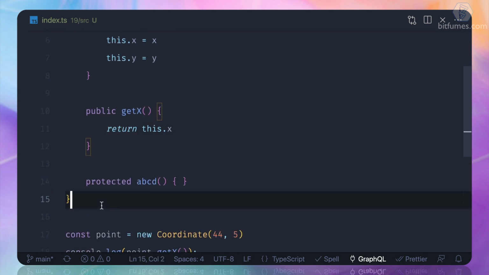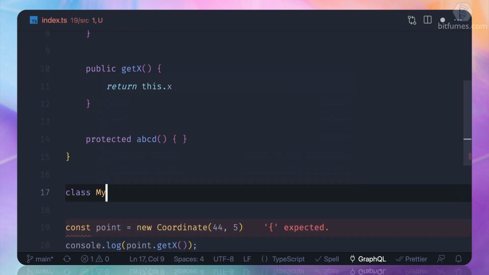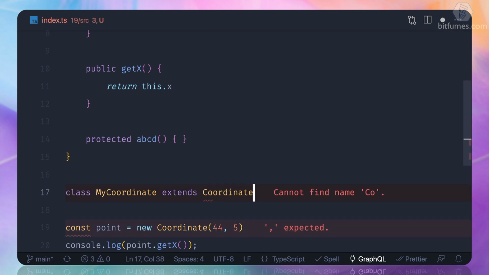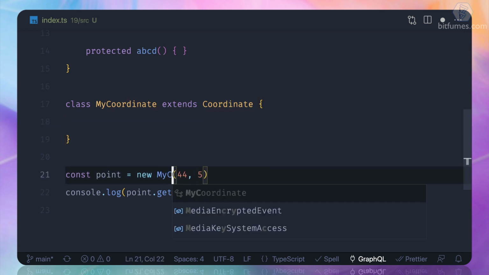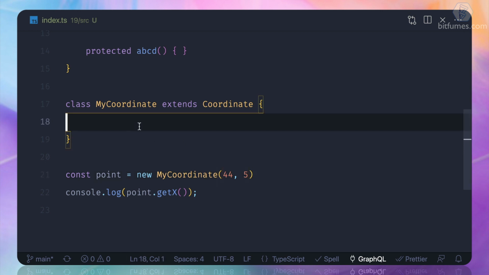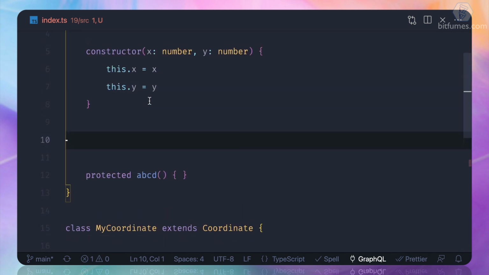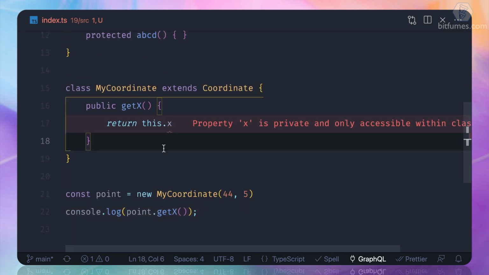Now suppose I have another class called my coordinate, and I want to extend this coordinate class. Now inside this I want to create this get method, not on the coordinate, I want that method inside my coordinate.